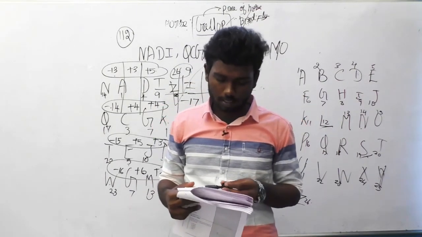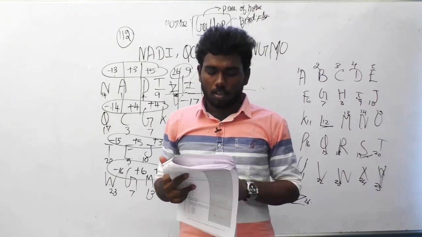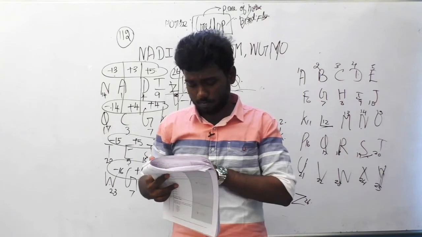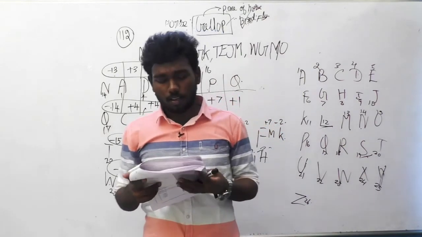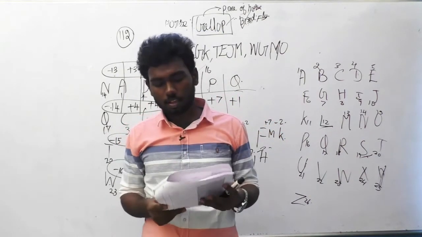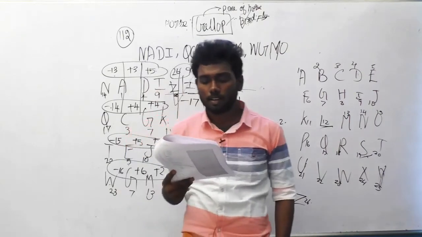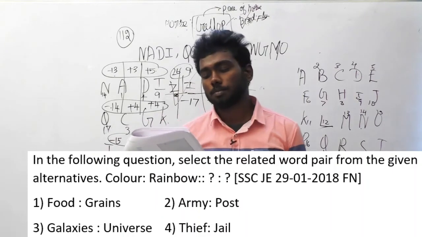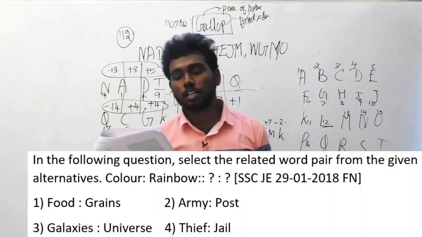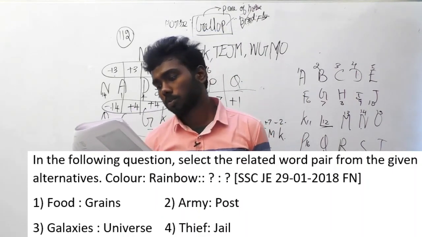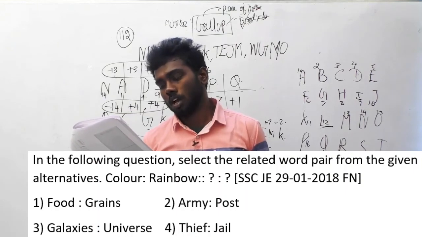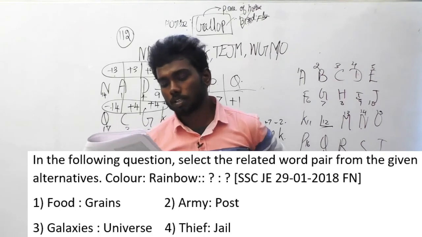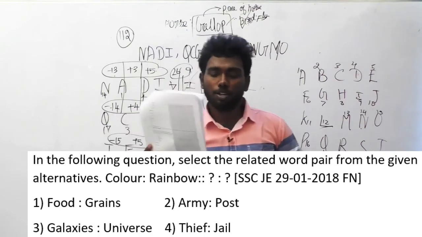Okay, guys, let's move on to the 122nd. This question was asked in SSC JE 29th January 2018 forenoon session. In the following question, select the related word pair from the given alternatives. Color is to rainbow implies what? Option A, food is to grain.